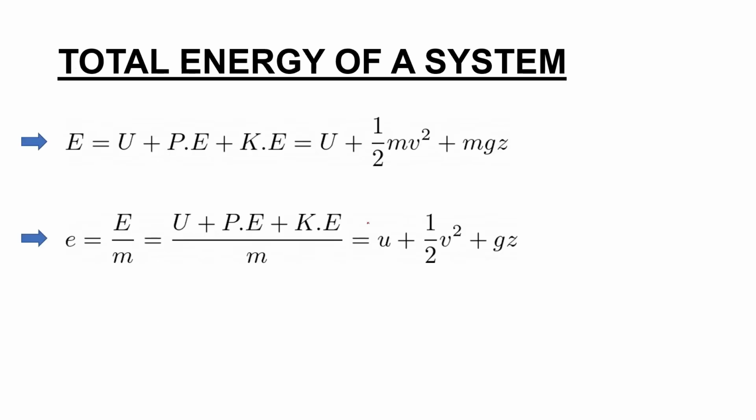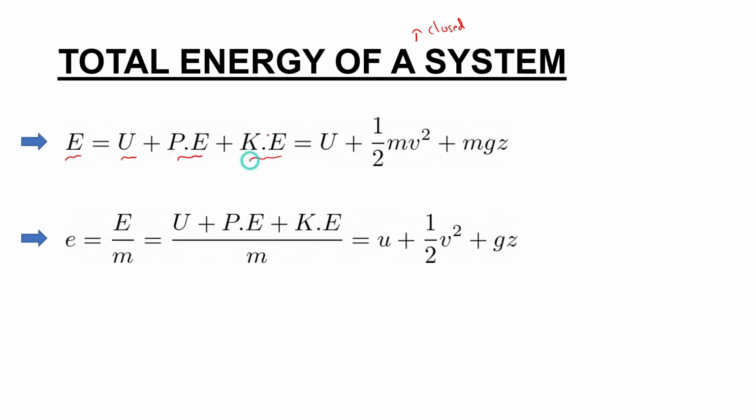Now, how will you find out the total energy of the system? Better we call it a closed system. Total energy of a closed system is equal to the total internal energy, that is a microscopic form of energy, plus potential energy plus kinetic energy.